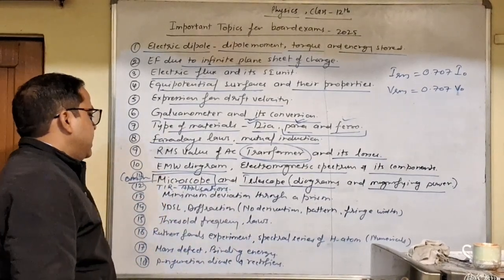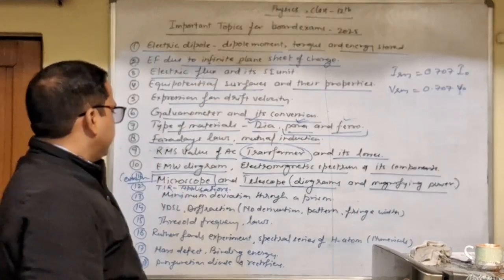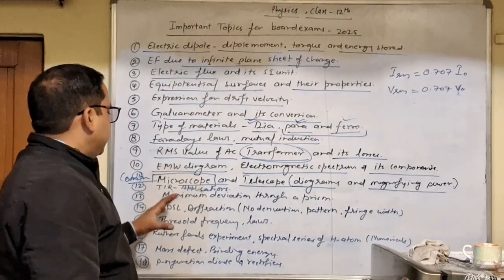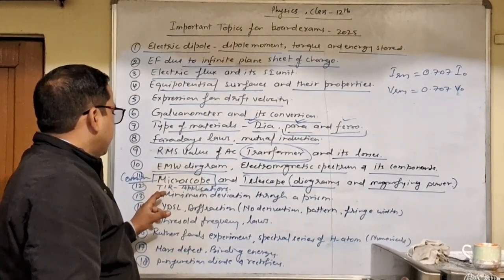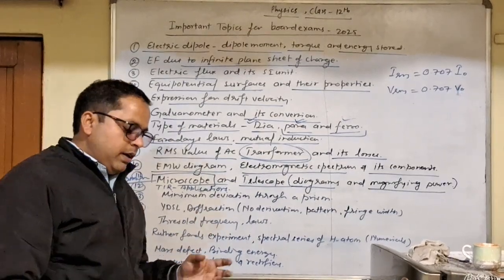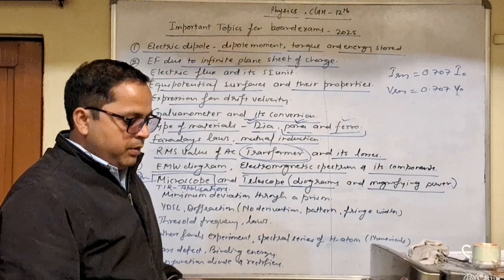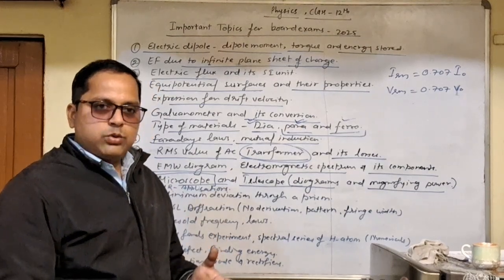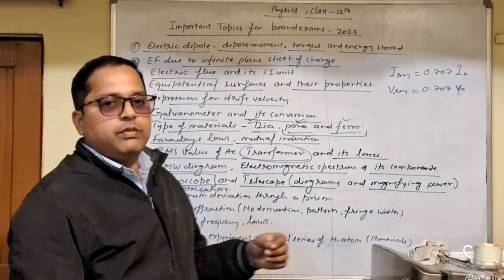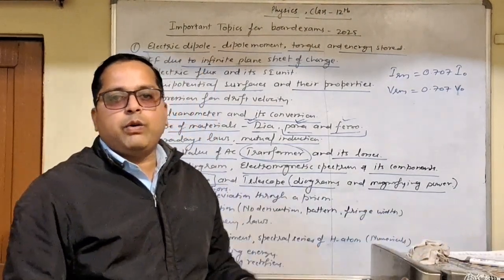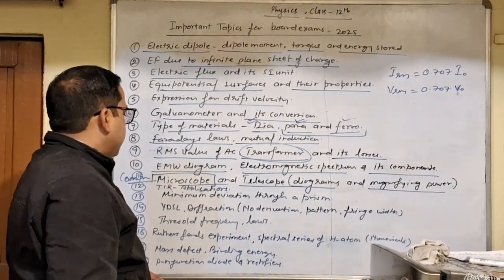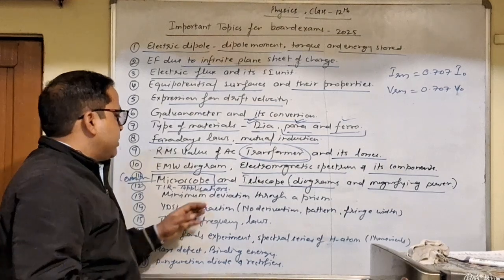Next is TIR, total internal reflection. So what is total internal reflection? Critical angle and applications of TIR in our daily life, like we have mirage and optical fiber in endoscopy. So basically you need to prepare optical fiber, and what is the construction of optical fiber and its working.